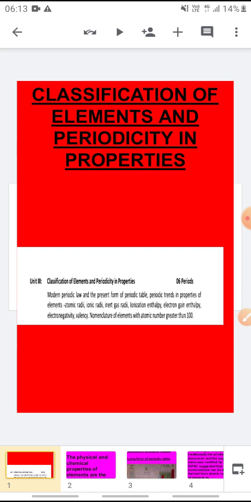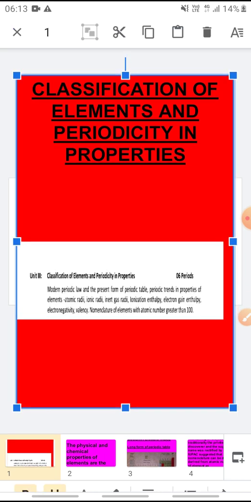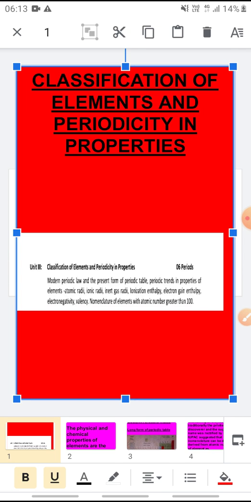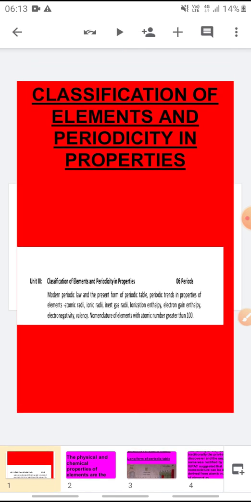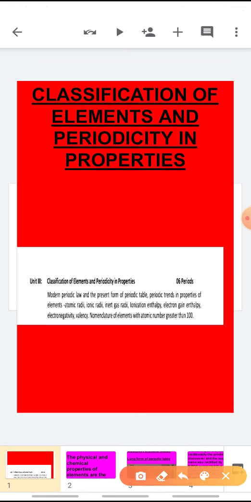In the previous presentation, we completed the second chapter of chemistry, that is structure of atom. Today I'll be starting with the third chapter, that is classification of elements and periodicity in properties. The deducted course for this year has only 3 topics in this chapter.